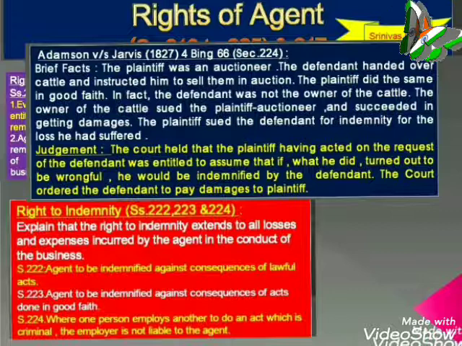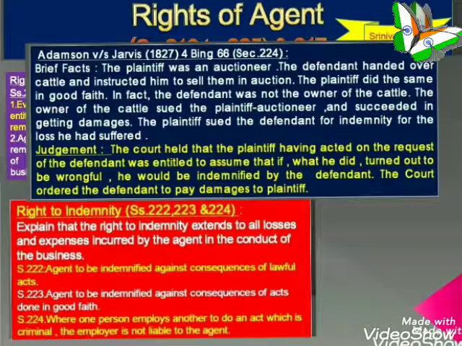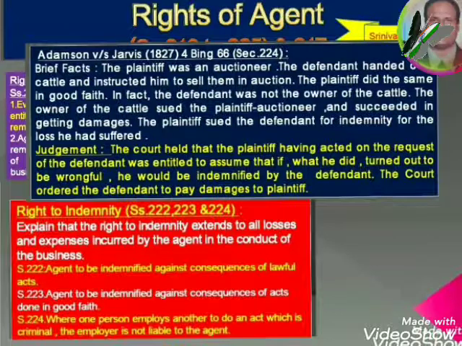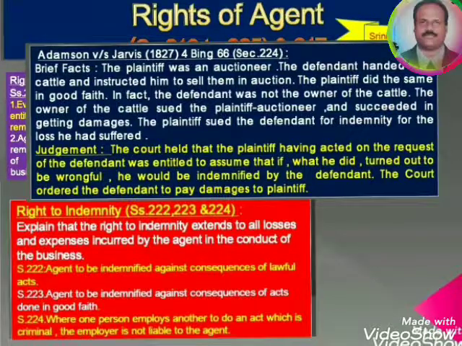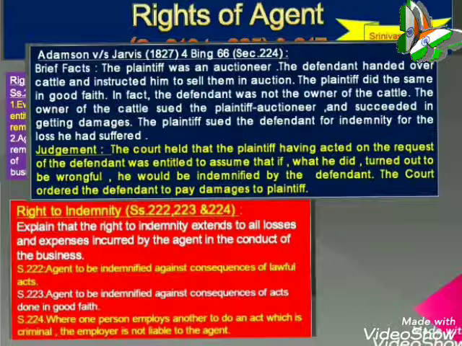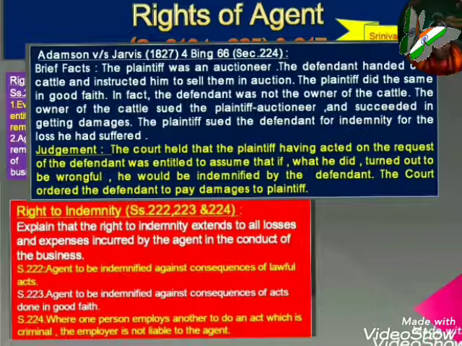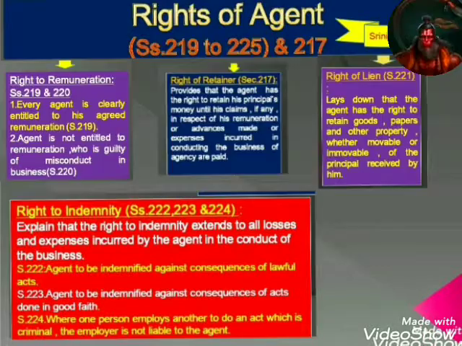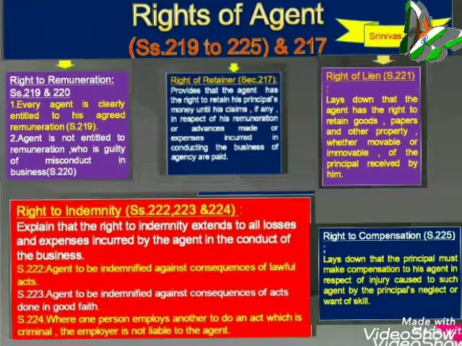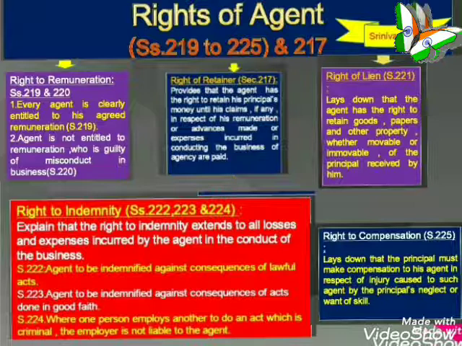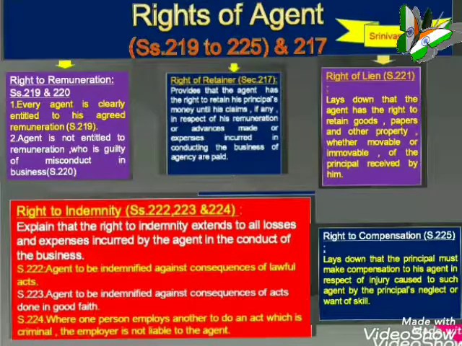So here, defamation, where libel is a concept, A is not liable for such acts of the agent, and the right of indemnity is applicable only in civil acts but not in criminal acts. 224 lays down that where one person employs another to do some act.